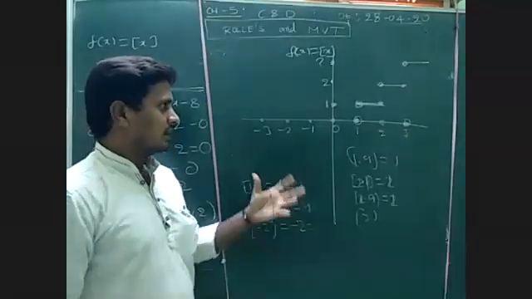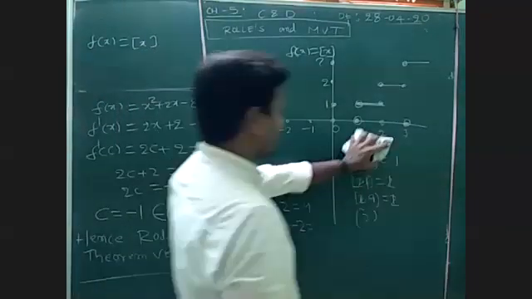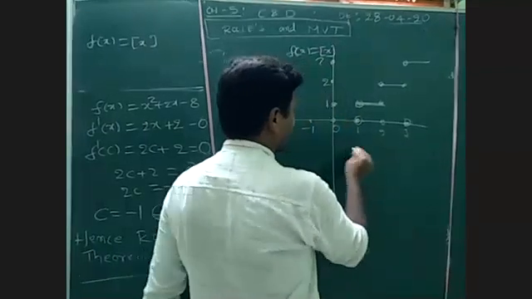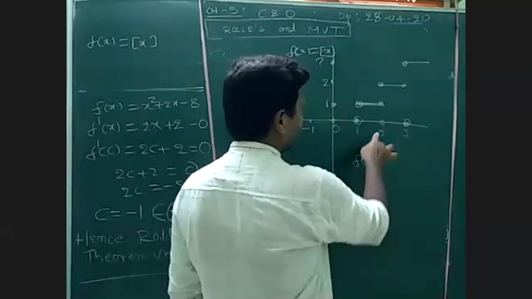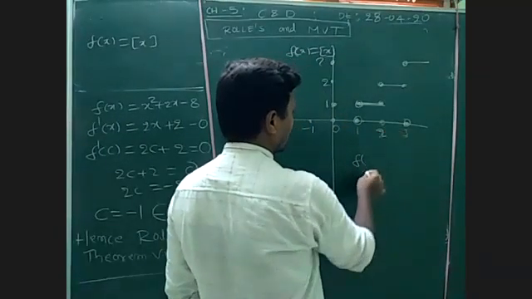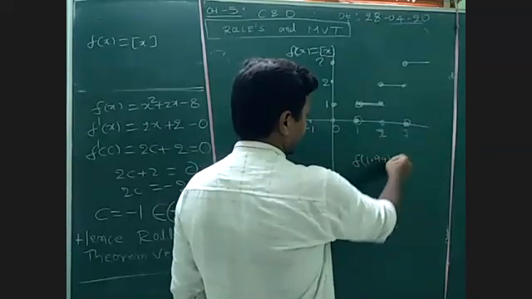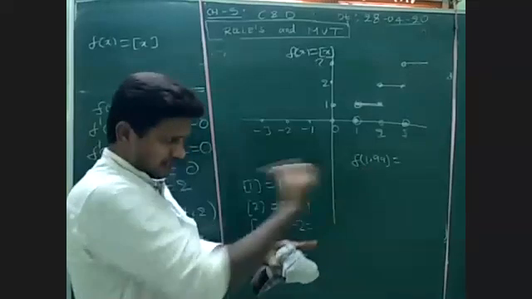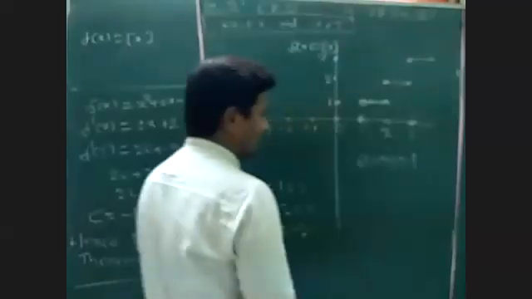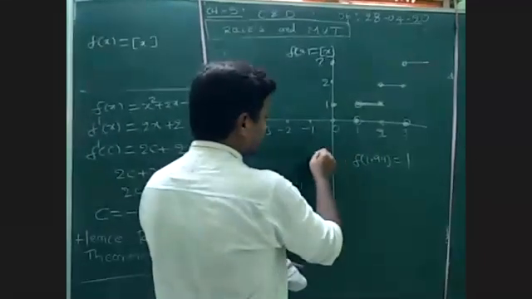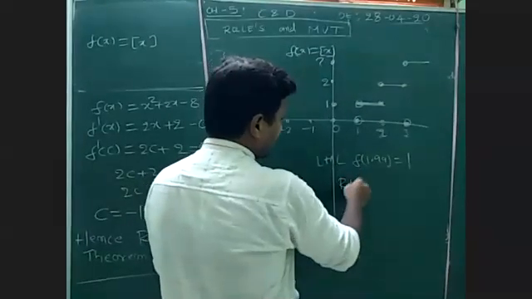So what is meant here by left hand limit, LHL? For example, I need to check at 2. Left hand limit means you can take 1.99 like that. Left hand means 2 minus, less than 2. 1.99, what is the value? 1. This is the left hand limit. What is the right hand limit?